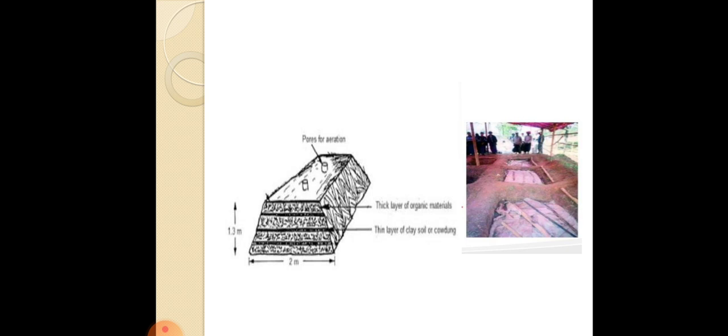After the initial aerobic composting, which is for about 8 to 10 days, the material will undergo anaerobic decomposition, and this happens at a very slow rate, and finally it takes about 6 to 8 months to obtain the final finished product, the compost. So this is the Bangalore method of composting. I hope it is clear.